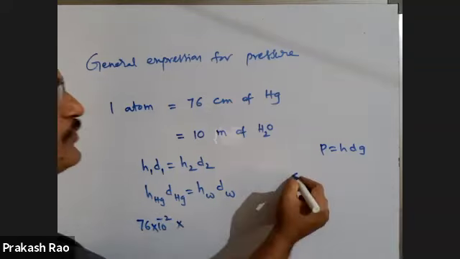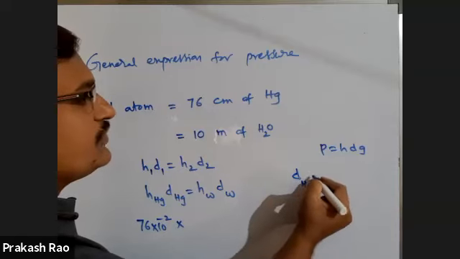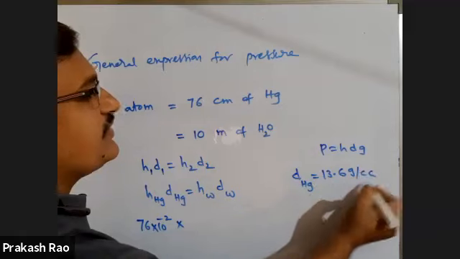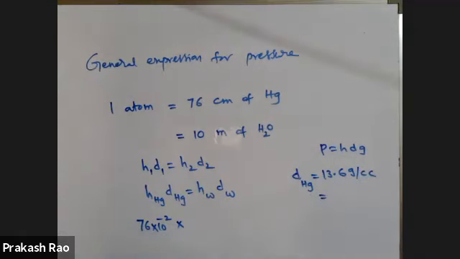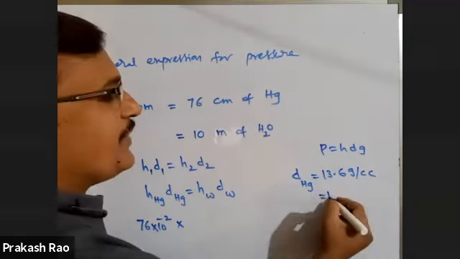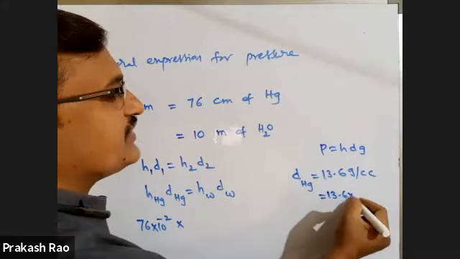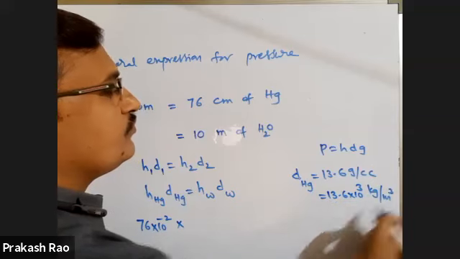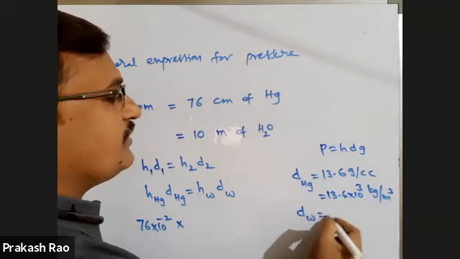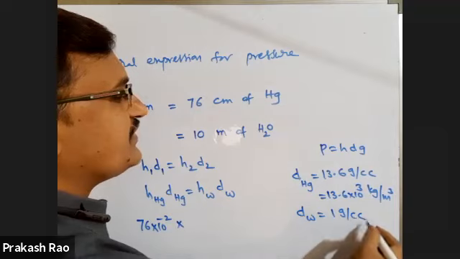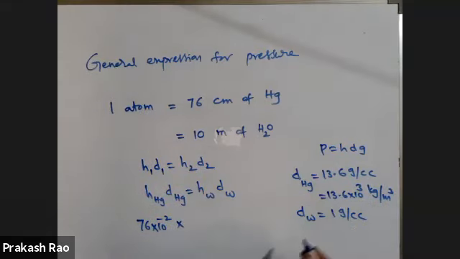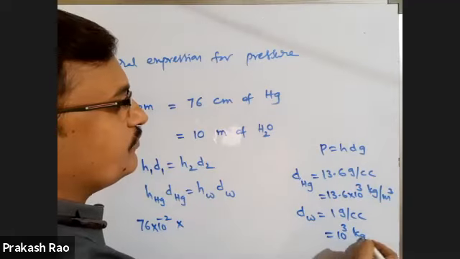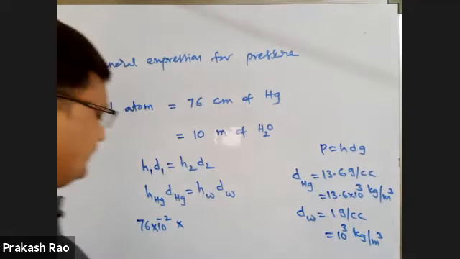What is density of mercury? You have to remember all these values. Density of mercury is 13.6 gram per cc, right? This is the value of density of mercury. You convert into kg per meter cube. This is 13.6 into 10 cube kg per meter cube. And what is density of water? Density of water is 1 gram per cc. Already मैंने last class में बताया ये, which is nothing but 1000 kg per meter cube. Please remember all these things.